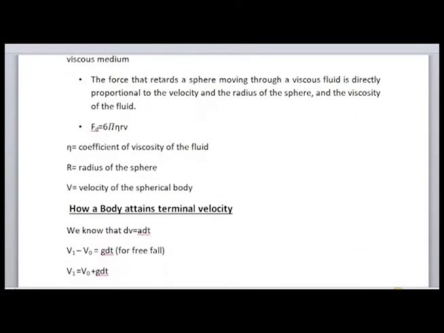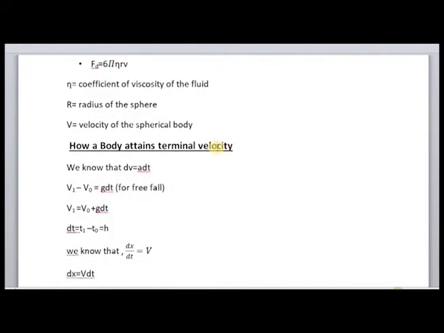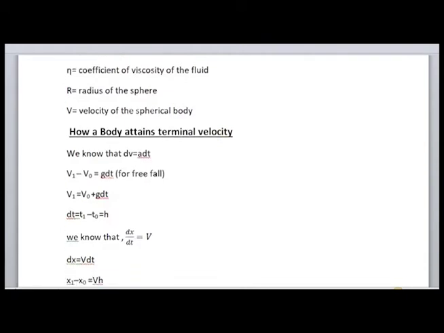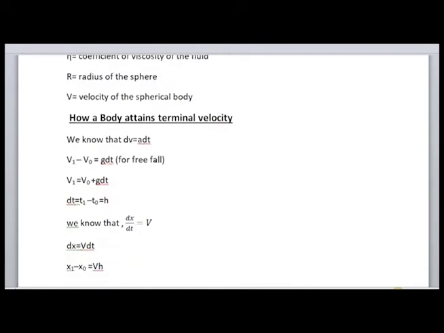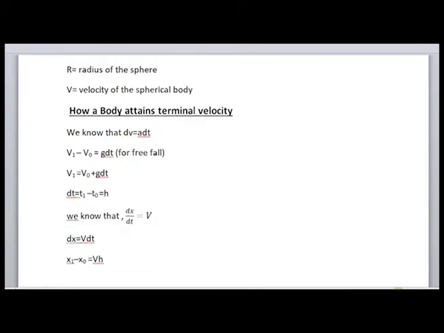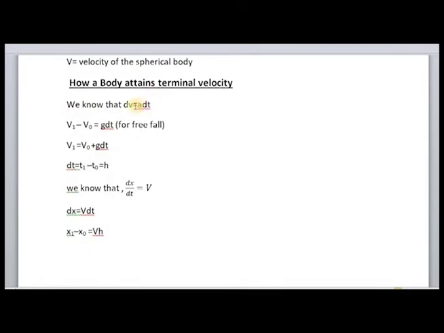Okay, and now the next question is, I have already told you the technical term terminal velocity. How is a body going to attain terminal velocity? Okay, we know that dv, a small change in velocity, is what? a into dt, or a is dv by dt. And instead of dv I can write v1 minus v0. So a small increment in velocity, v0 changes to v1. So v1 minus v0 is dv, and that is equal to g dt for a free fall.